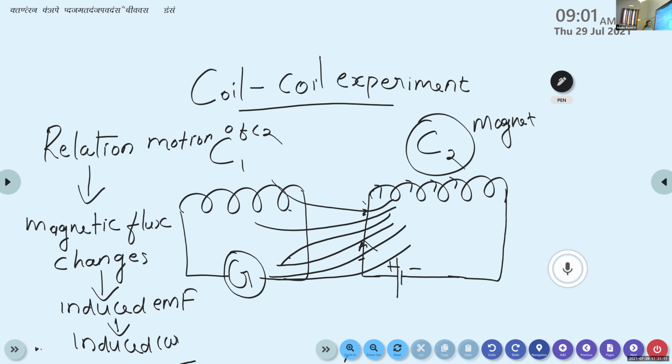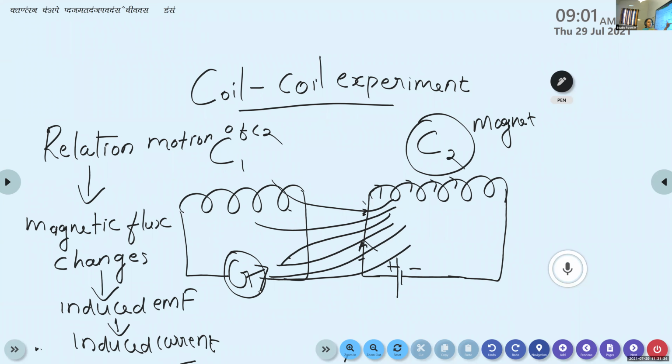So now in the coil C1 a current is generated. That current is known as induced current. As a result, the galvanometer shows a deflection towards right or left. Suppose we take it as deflected to the right side initially.